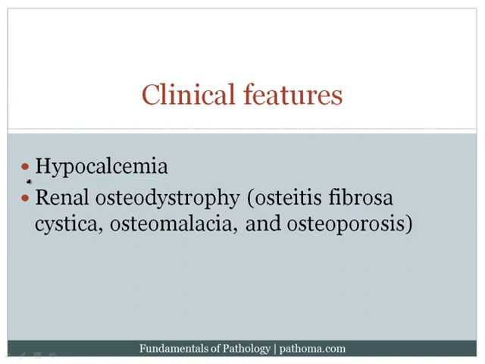Finally, they can develop renal osteodystrophy. Now, renal osteodystrophy is a damage to the bone that occurs because of renal failure. And there's actually three independent components. The first is that you get osteitis fibrosa cystica. Now, the idea here is that the patients have hypocalcemia. And because they have hypocalcemia, the PTH levels will rise. And when the PTH levels rise, that will hit the bone, and eventually it will cause resorption of calcium. Now, as you get resorption of calcium, you're eventually going to burn out the bone. As you burn out and destroy the bone, you get fibrosis and cyst formation. And so that's called osteitis fibrosa cystica.